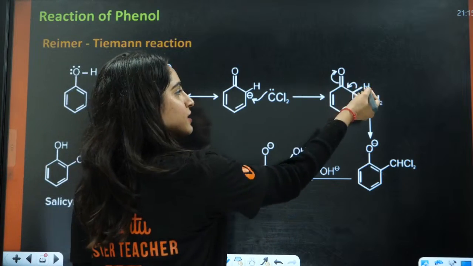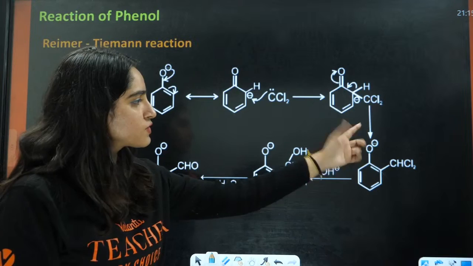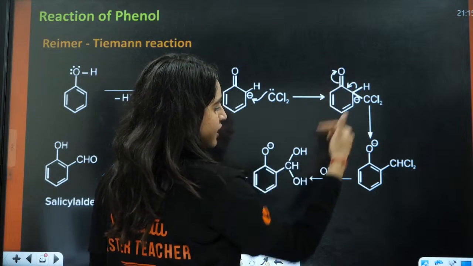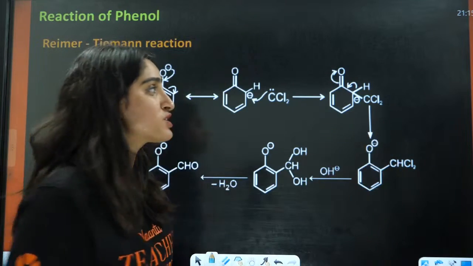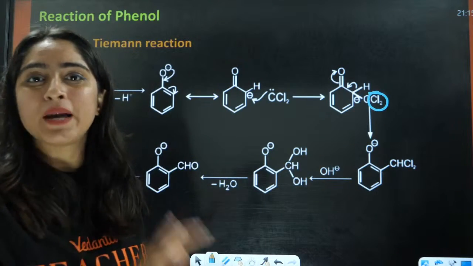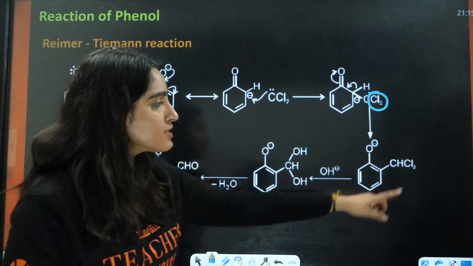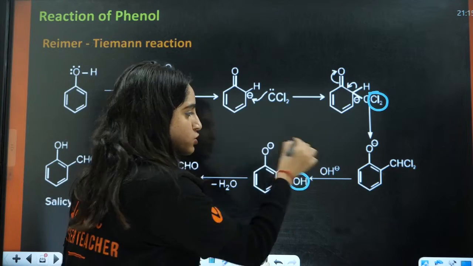Again this H positive will transfer intramolecularly, the electron is going to shift here, and there will be a negative charge. After that, you replace the 2 Cl by adding NaOH. The Cl will be replaced by OH, so this is OH, this is OH.